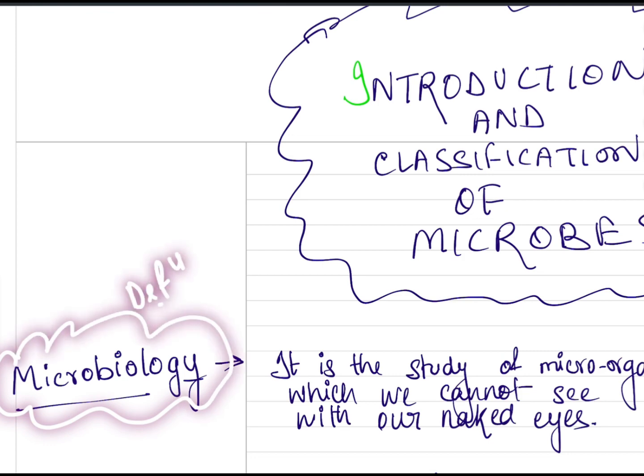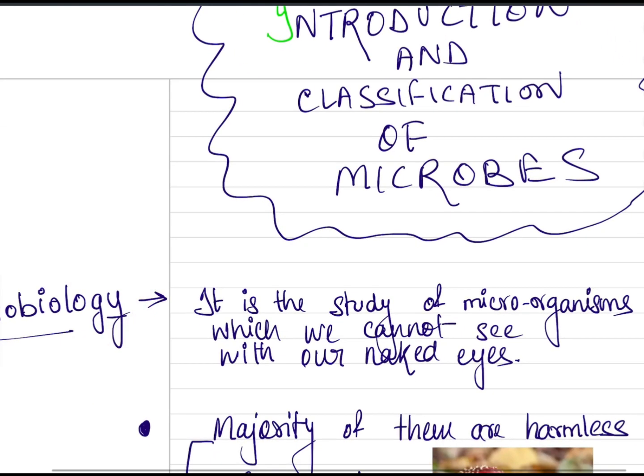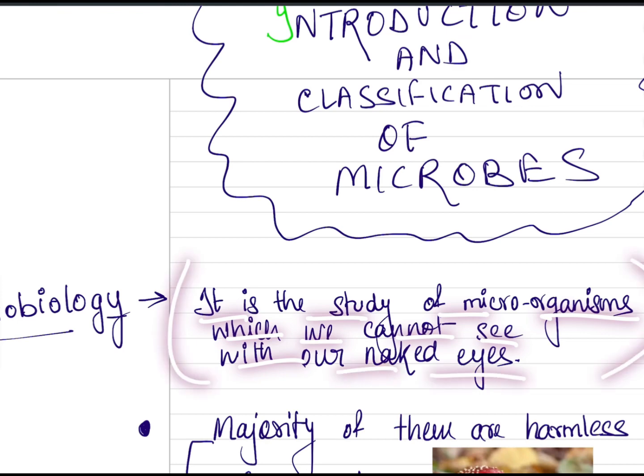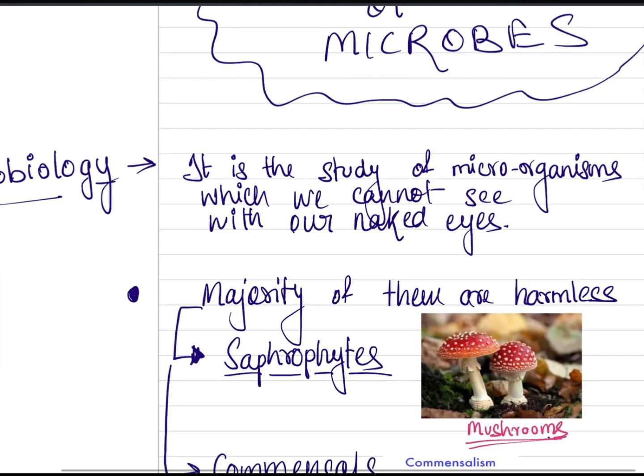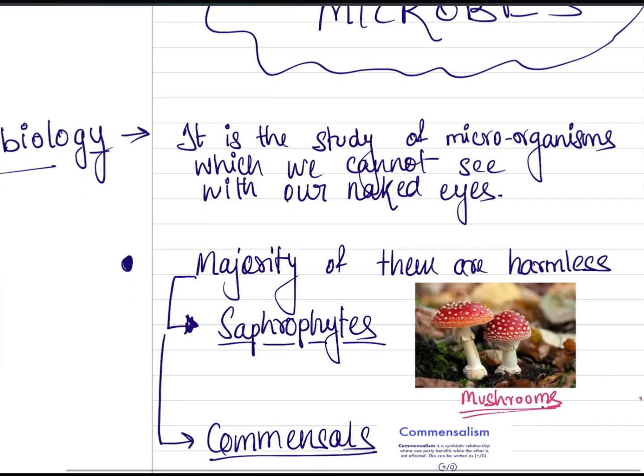Microbiology is the study of microorganisms which we cannot see with our naked eyes. It's easily understood: the microorganisms which we cannot see with our naked eyes, we study them under a microscope, and this study is called microbiology. This is the broad definition of it. So this is the important point.